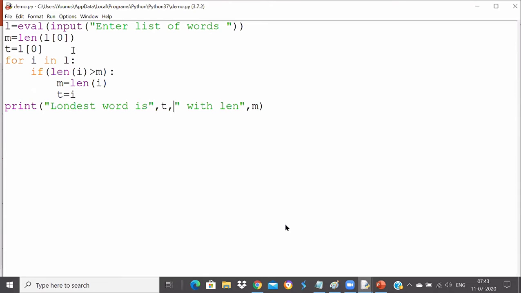I just find the length of it, and then we compare the length with that maximum element. If anytime it finds one, I store that length and I store that I in temporary because I contains that element. We just need to check the length of that. So if any of the length is greater than the length we have, then we can make use of it.